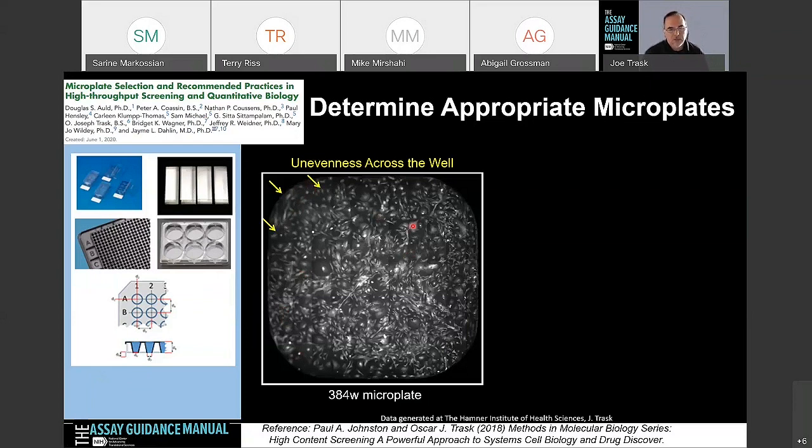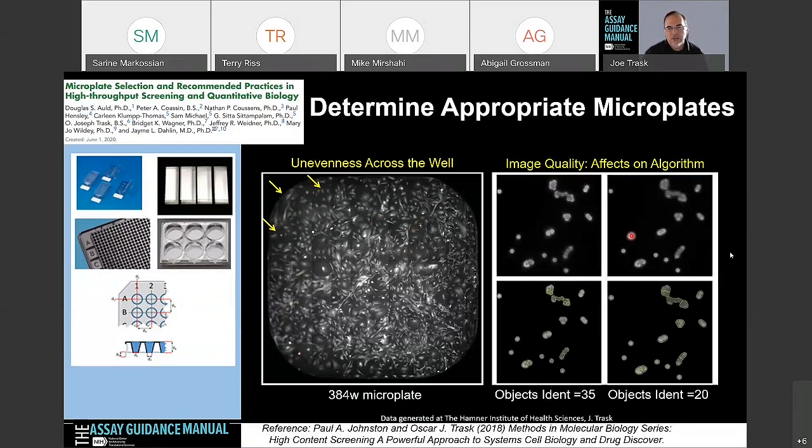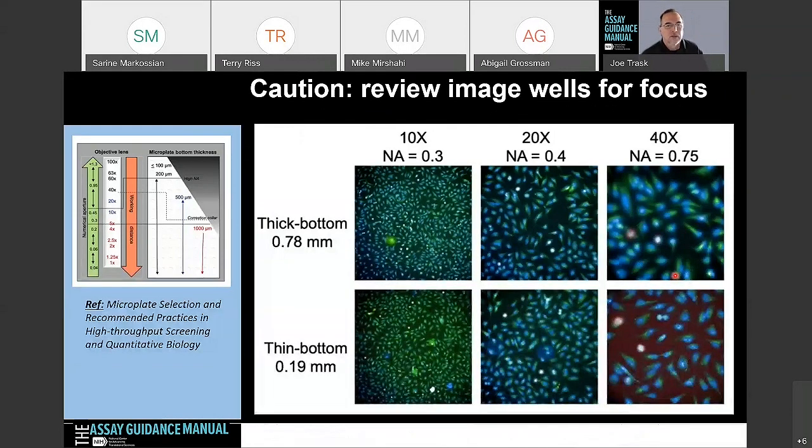It matters because when we go to the image analysis algorithm, what we're going to find is that when we have in focus images, we can clearly segment those objects. But when it's out of focus, you can clearly see that there's an issue. And you don't know that because we're generating thousands of images. So we want to make sure that we have the best quality images possible before we undergo the image analysis process.